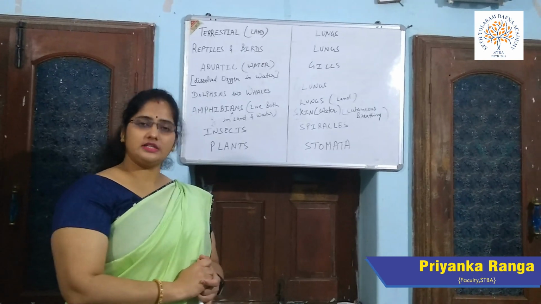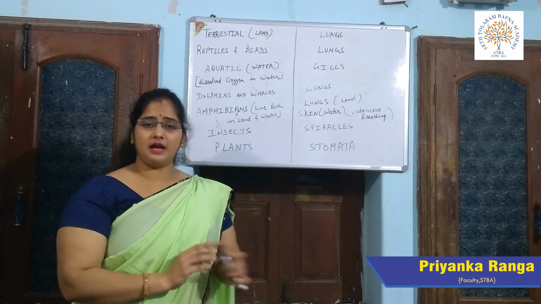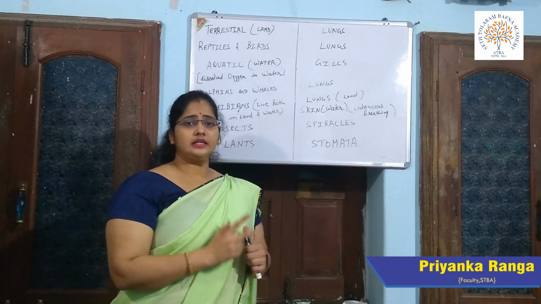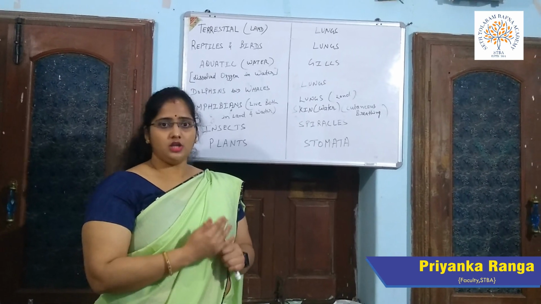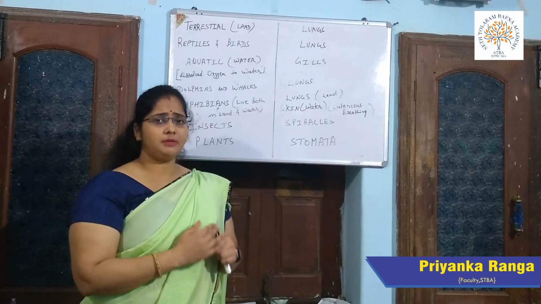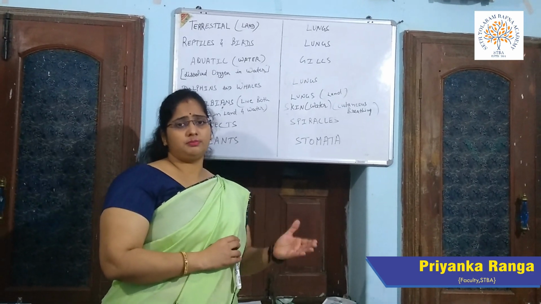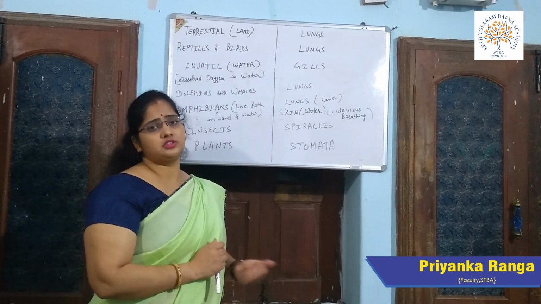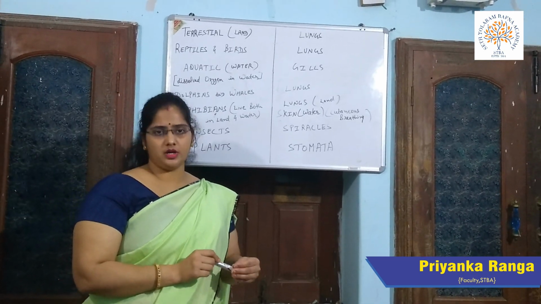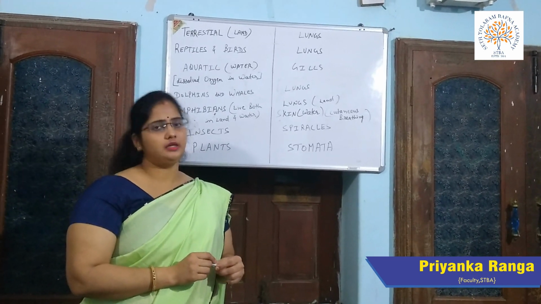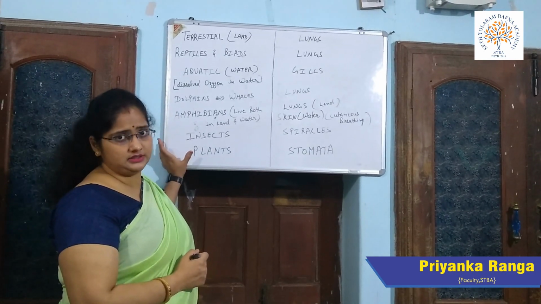So class, what is respiration? Respiration is the process by which plants and animals take in oxygen from the air and give out carbon dioxide. Now first of all, we differentiate the plants and animals according to which part of their body they use for the process of respiration. Different animals and plants use different body parts for the process of respiration and breathing. We will now discuss the types of animals and plants.